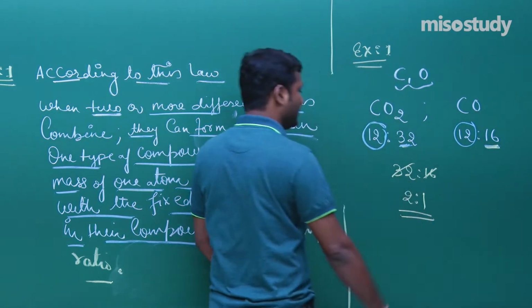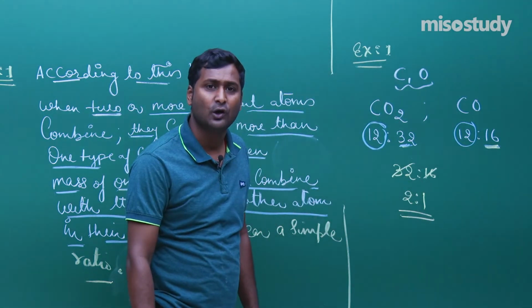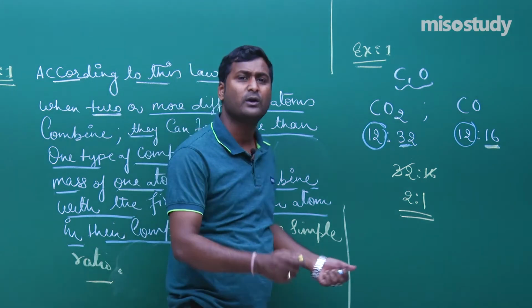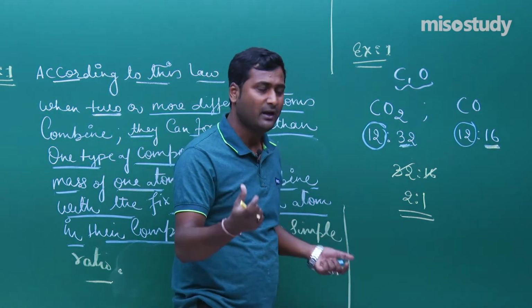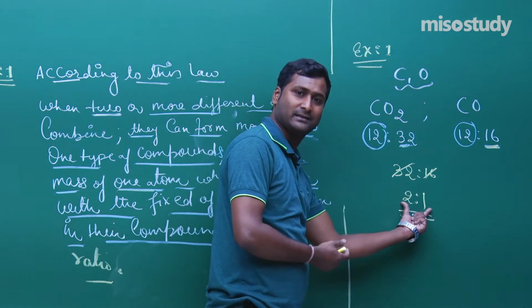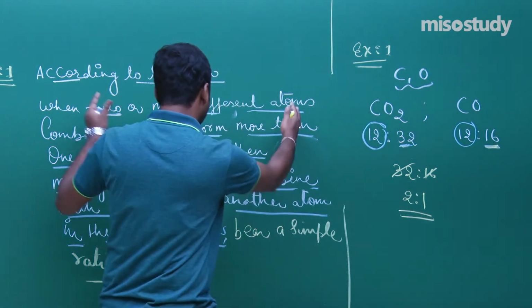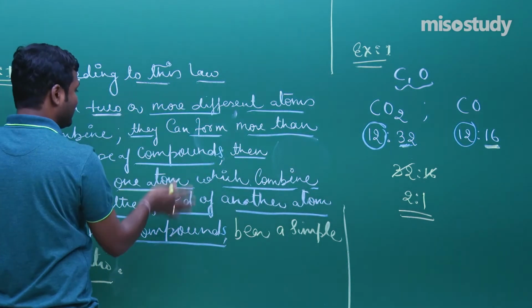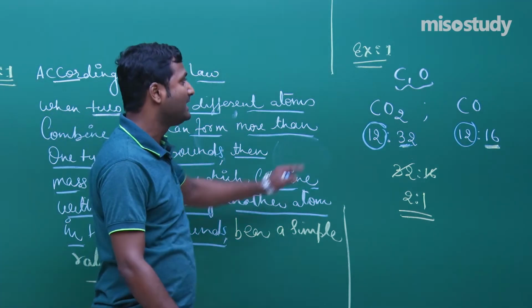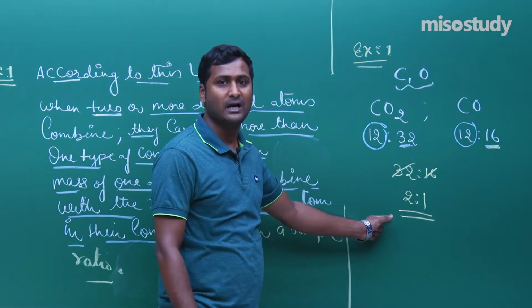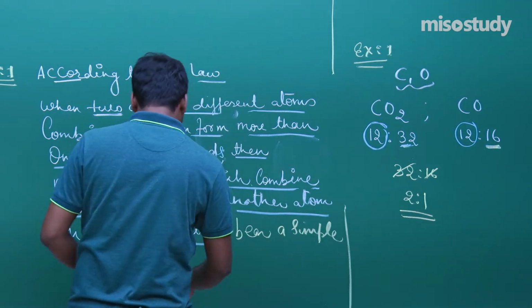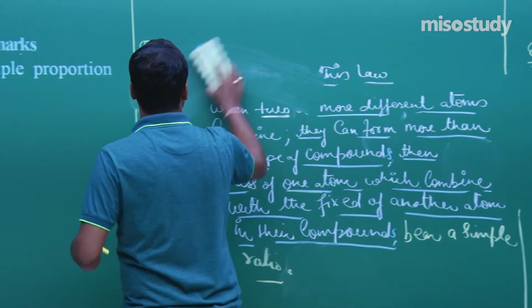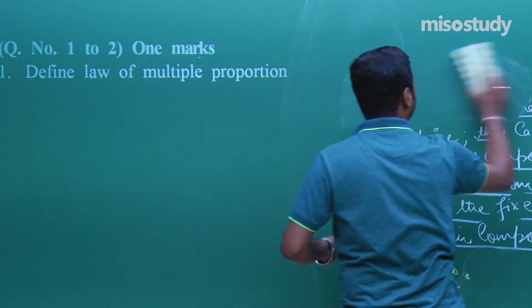This is the statement, and the statement depends on your theory. You can modify your statement, but the output is this. Clear? This is the 1 mark question. If 1 mark, just write the statement. If more than 1 mark, then also give the example. Clear? Now I am going to rub this part and we'll discuss the next one. Wait for a moment, friends.